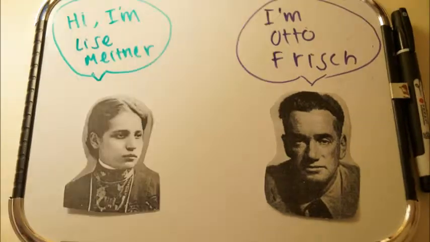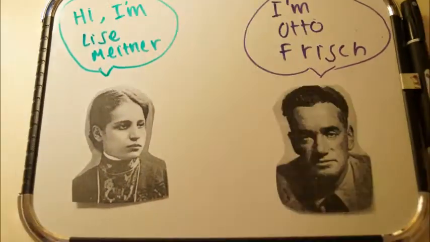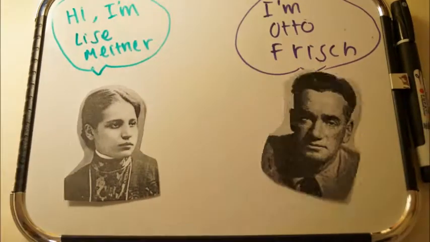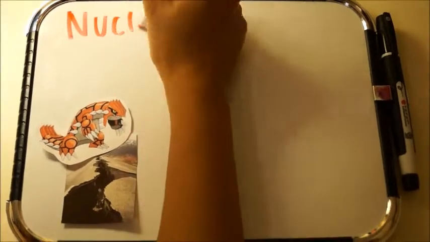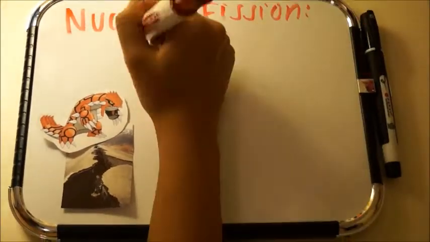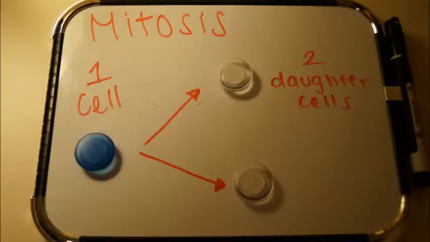Greetings, children. My name is Lise Meitner. And I'm Otto Frisch. We both realized that what Hahn and Strassmann were observing was the uranium nucleus absorbing a neutron and splitting into two equal pieces. This phenomenon is now called nuclear fission, which is when a nucleus splits. This process is similar to that of mitosis.